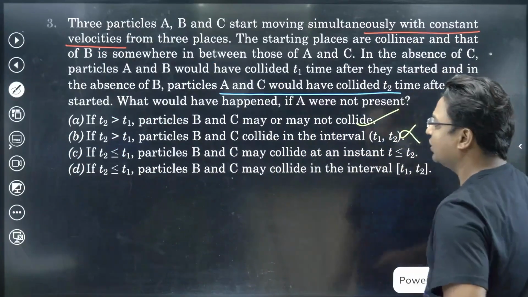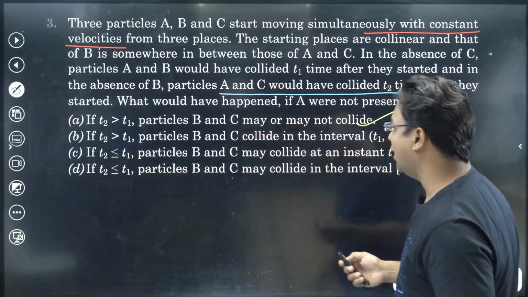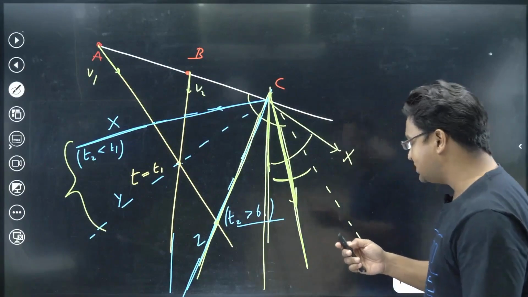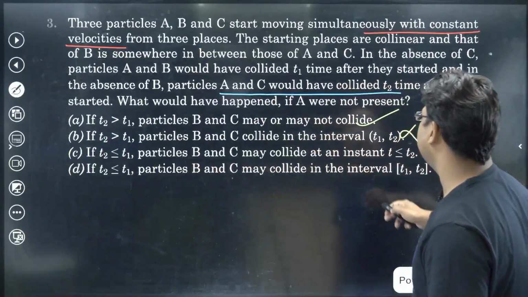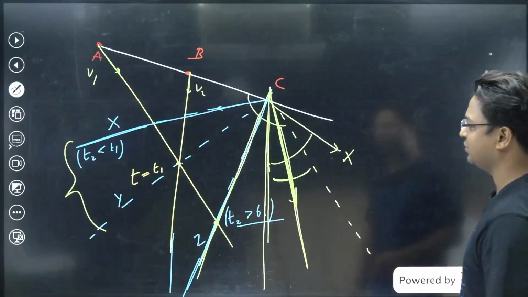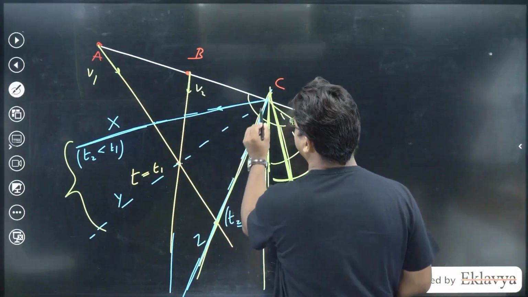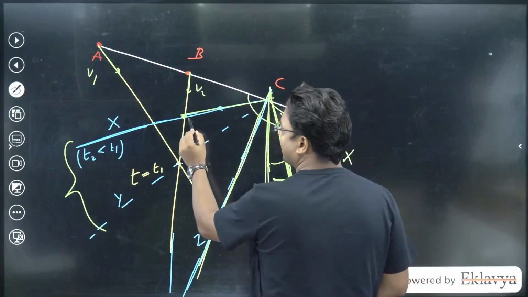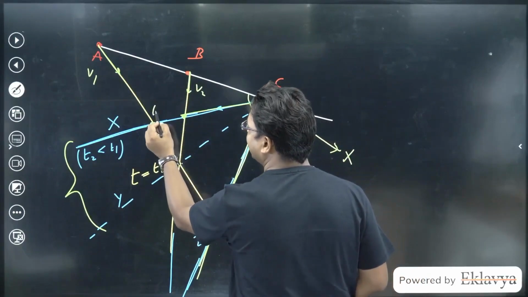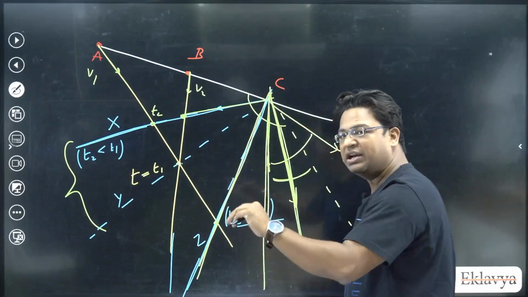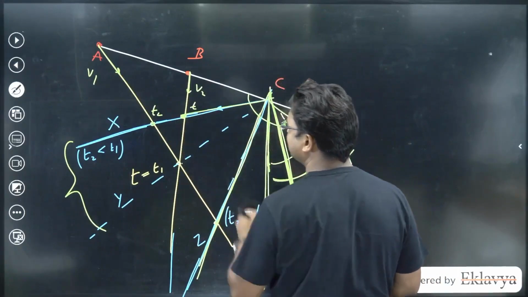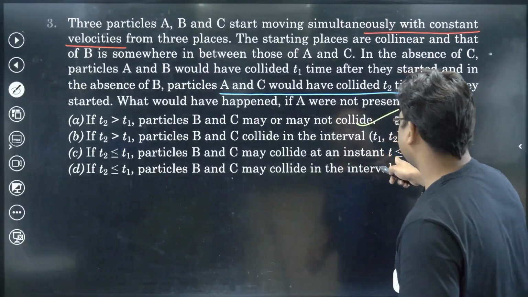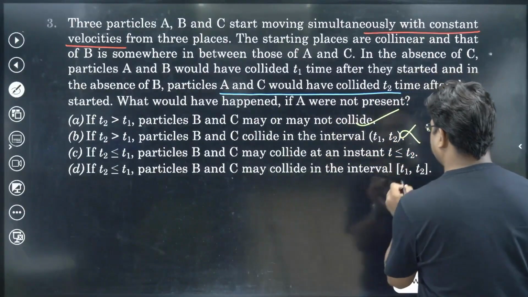Now, if T2 is less than or equal to T1, we are discussing these two trajectories. If T2 is less than T1, particles B and C may collide at a time which is less than T2. If either of these trajectories is followed, we can see that C intersects with B here, and C will reach this point at T2, so this time must be earlier than T2. So yes, the collision time has to be less than T2. So B and C may collide at that instant. So yeah, this is correct.